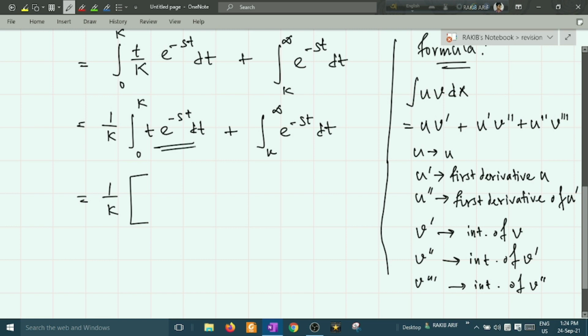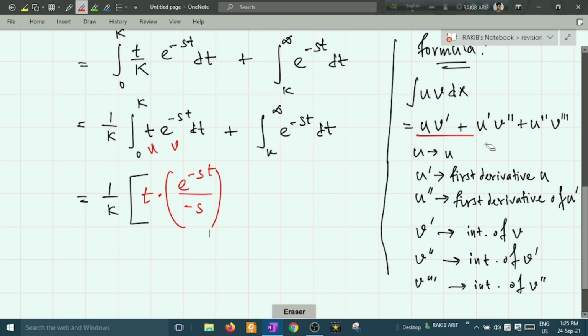So in solving this integration, you have to take this t as your first function, say u, and this will be treated as v. So solve this. According to this formula, you write u v prime, that means t will remain unchanged, and the integration of this will be e to the power minus st upon minus s.